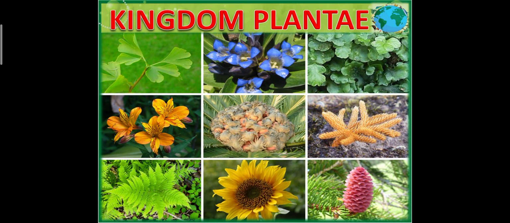At the same time, the pine trees present in hilly stations are so tall that we have to extend our head to look at them. This helps us understand that kingdom Plantae includes different varieties of plants.